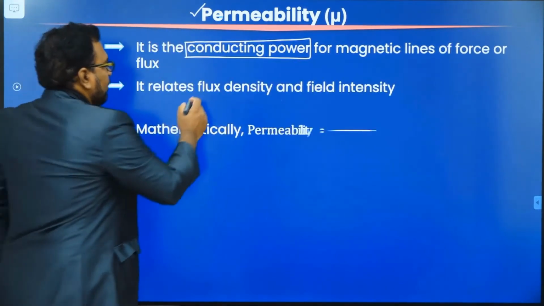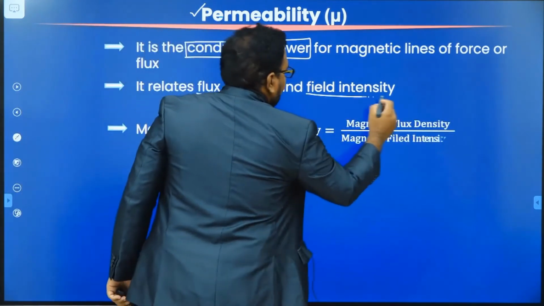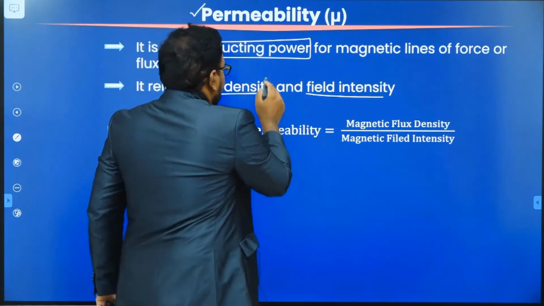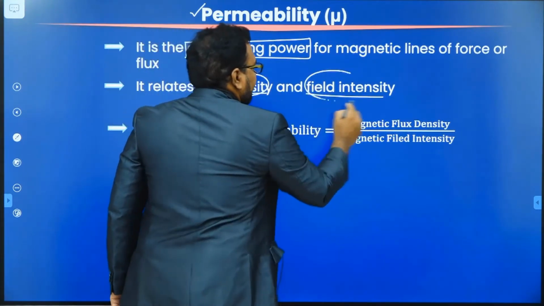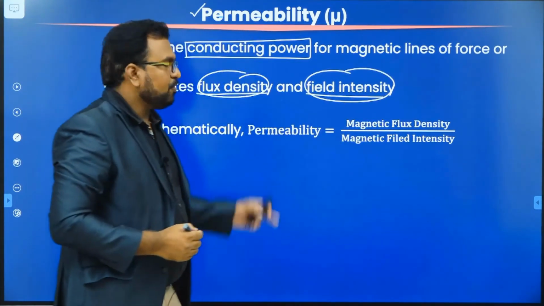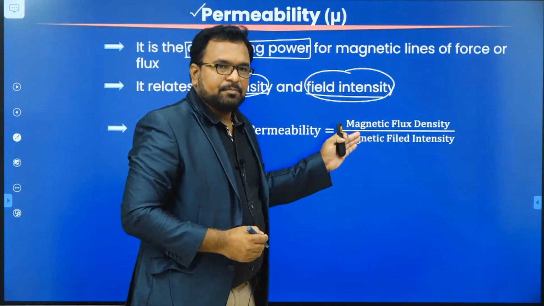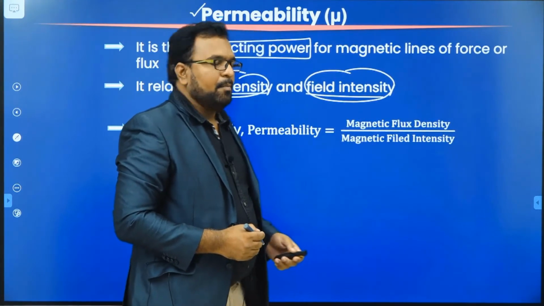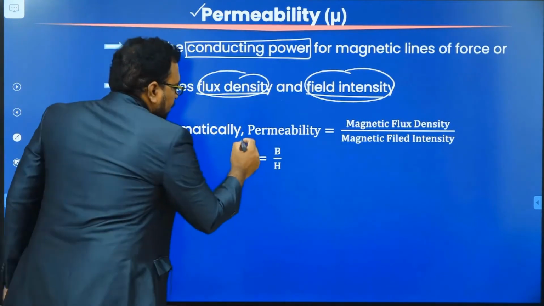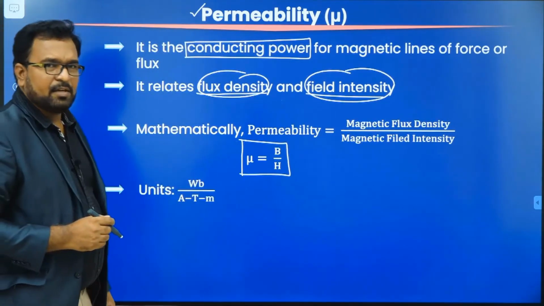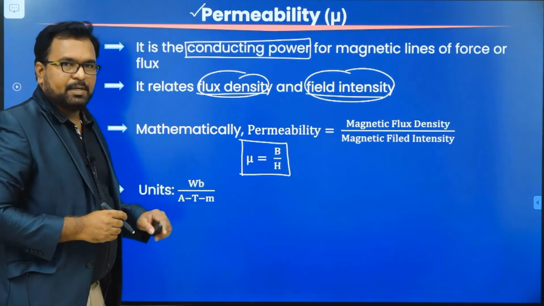So it relates flux density and field intensity. Permeability gives the relation between magnetic flux density and magnetic field intensity. How are these two related? Permeability is equal to B by H. Magnetic flux density divided by magnetic field intensity. Mu is equal to B by H. Okay. And the units are Weber per ampere turn meter.